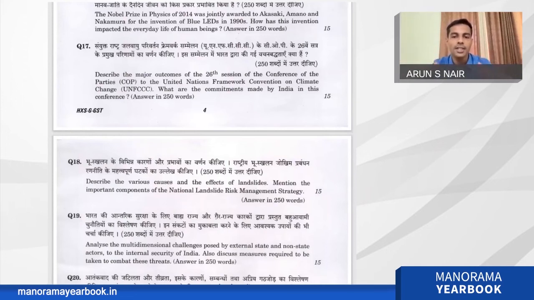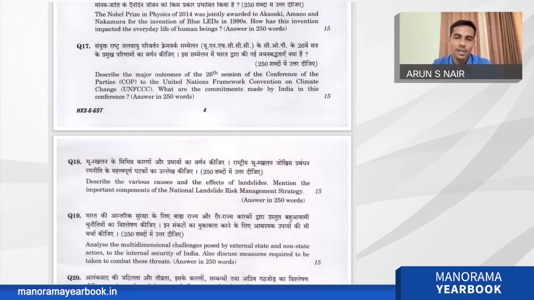The second question is the important one. Mention the important components of the National Landslide Risk Management Strategy. There is a National Landslide Risk Management Strategy, and one guideline is also there. They made a national level task force, and they are preparing a landslide hazard map for the entire India. Then landslide monitoring and an early warning system are being installed, then capacity building at the local level.